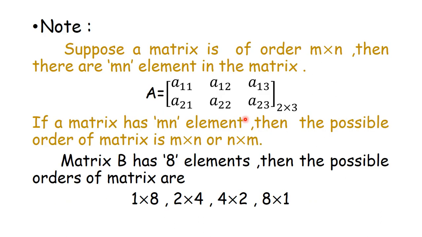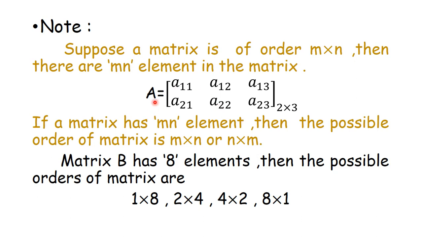Now see, there is one note that we have to consider. Suppose a matrix is of order m by n, then definitely there will be how many elements? mn elements. So just take the multiplication of m and n, you will get mn elements in the matrix.